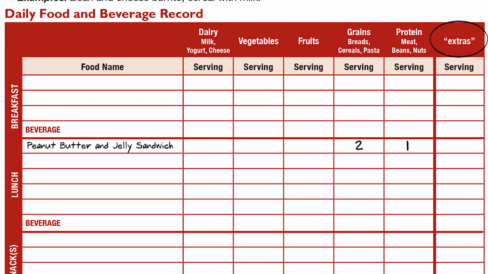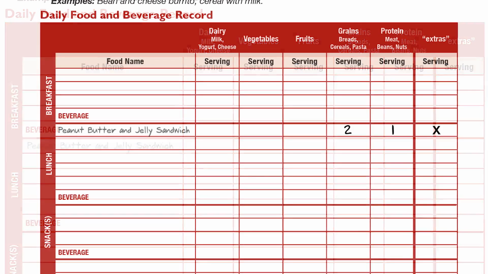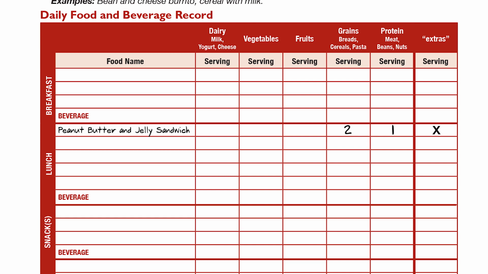Since we do not have serving sizes for extras, put an X in the box where the sandwich row and the extras column meet. Now, I am going to fill out the remaining foods and beverages I have had so far today. Pause the video to write the amount of servings you have had so far today.